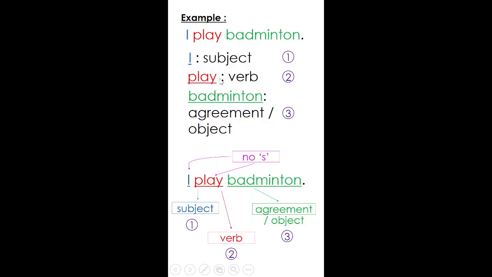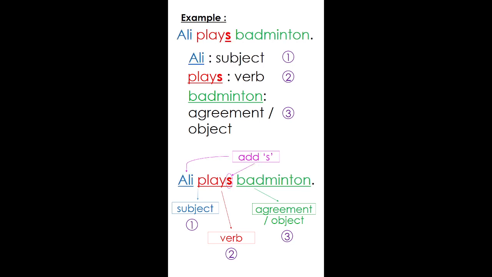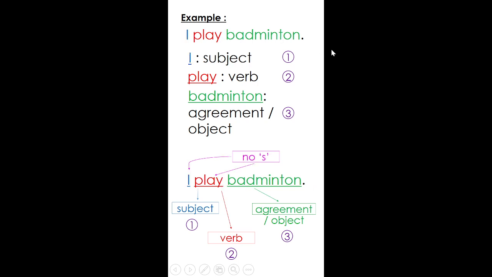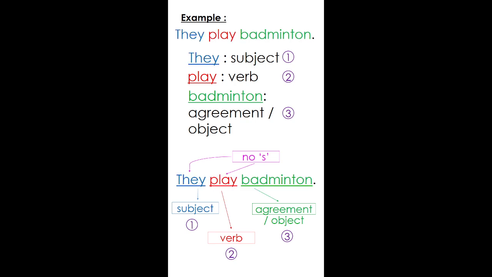What happens if you say I plays badminton? Would it be correct or would it be incorrect? Again, if you add an S here, for example, I plays badminton, should it be correct or incorrect? Yes, it is incorrect because you only add S for the Sihat group. See, like Ali here, Ali plays. But for I, there's no S. Right? So let's have a look at the next example.